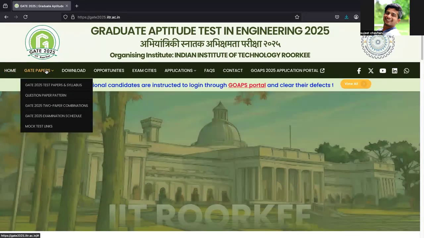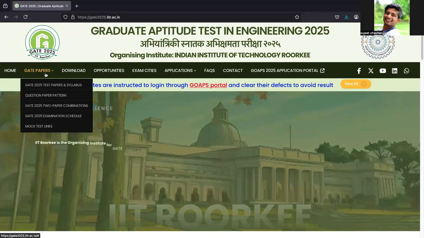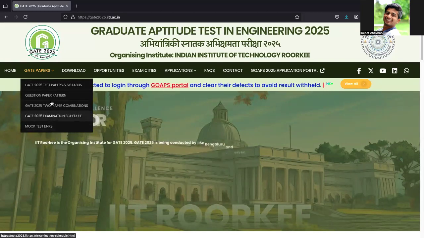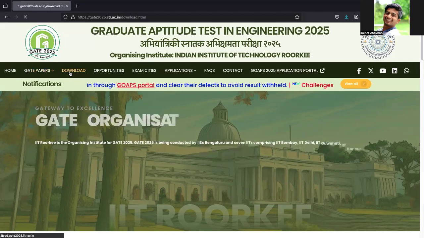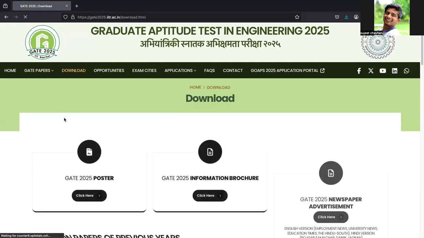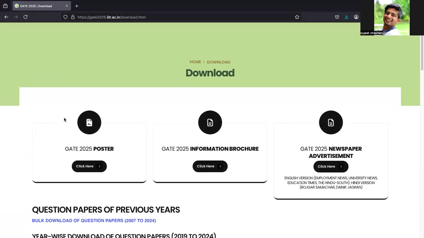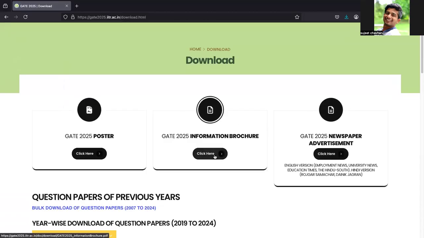If we go to GATE papers, there are some links here, mock test links and all. We'll just go to download here. What we need is the information brochure.